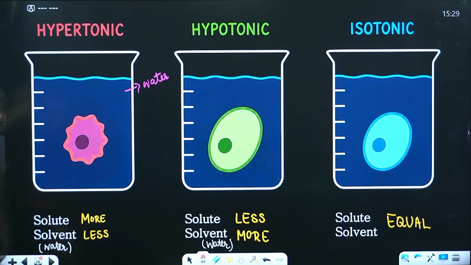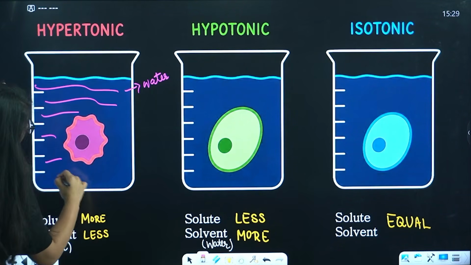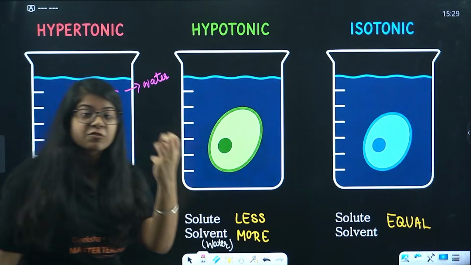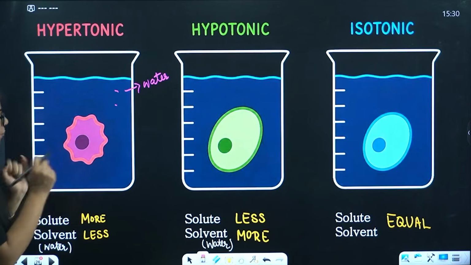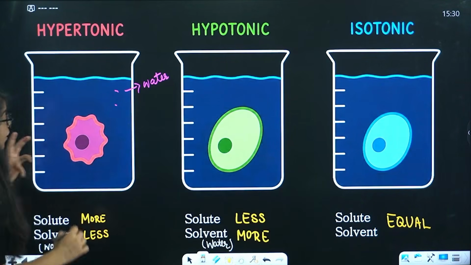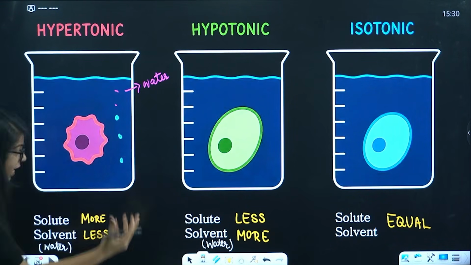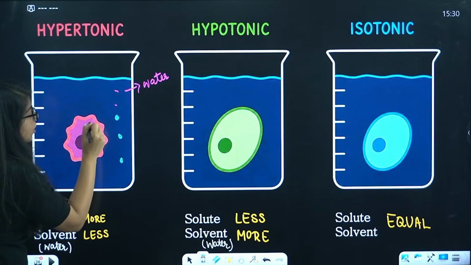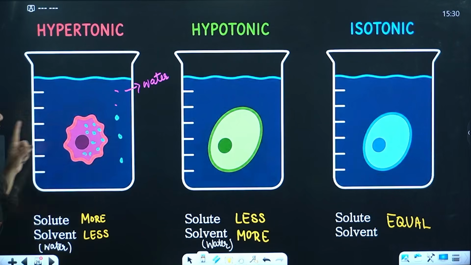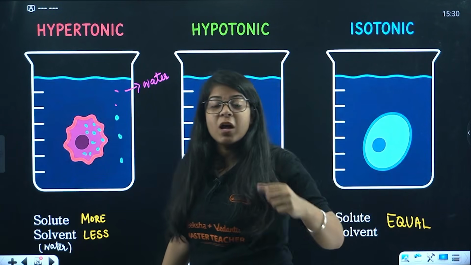Now see, here outside in the solution, in this whole solution, not the cell, the solvent is very less. When I say comparative term, that means the water in this solution is very less, but the water inside the cell is too much. The water inside this solution is very less. Solute is more.